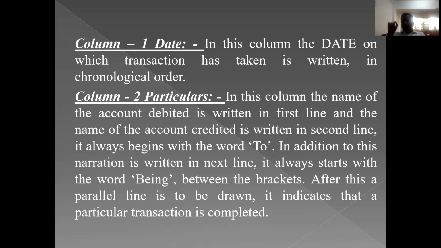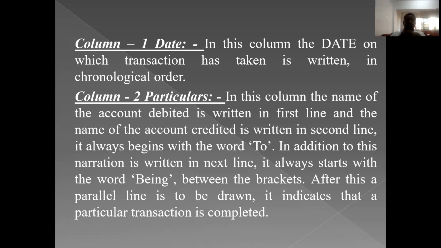Which account is credited? Cash account is credited. So in the second line we should write "To" and the name of the account credited, Cash Account. In the third line, we write the narration in brackets, and it starts with "being". In this example, the narration will be "Being machinery purchased for cash". By that, we get to know why a particular account is debited and why a particular account is credited.